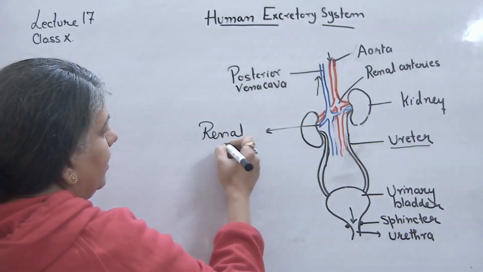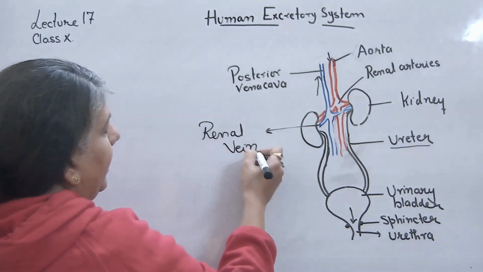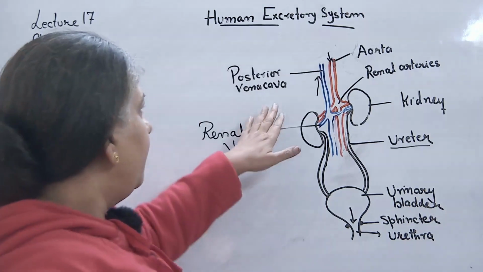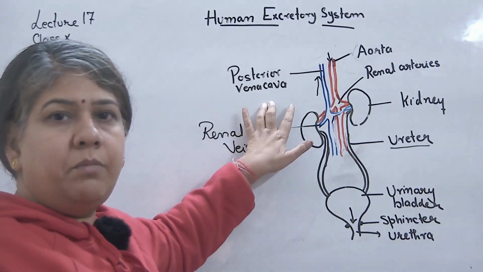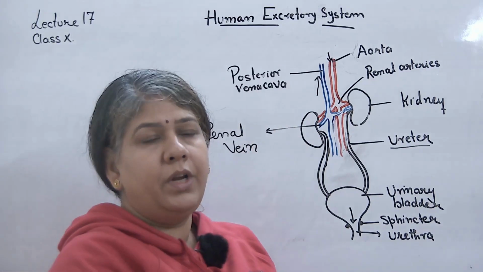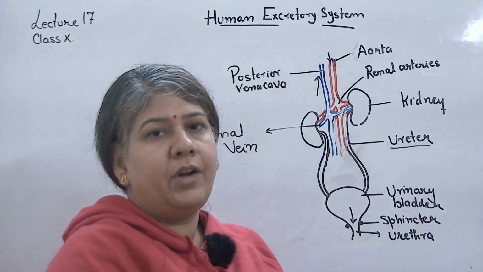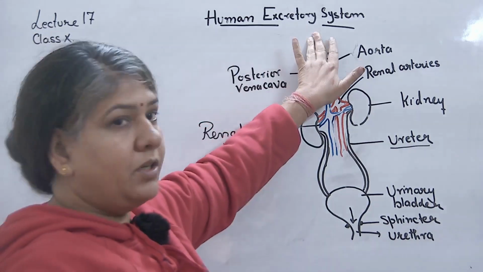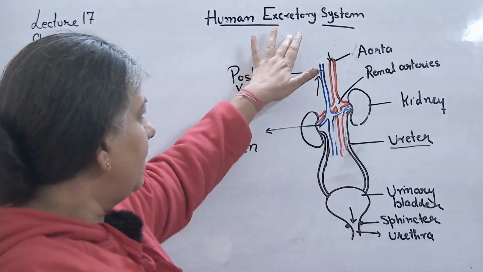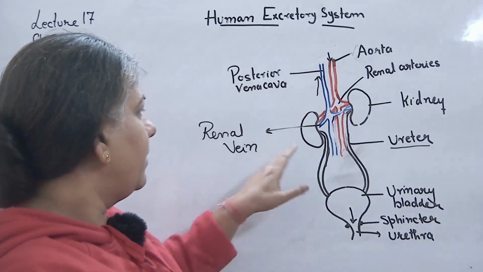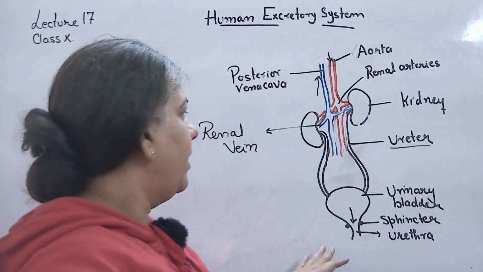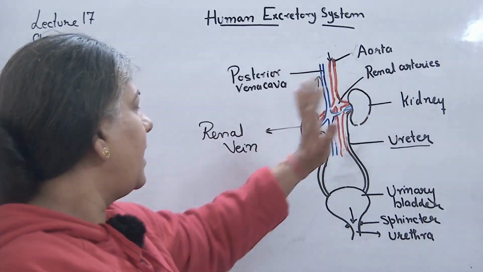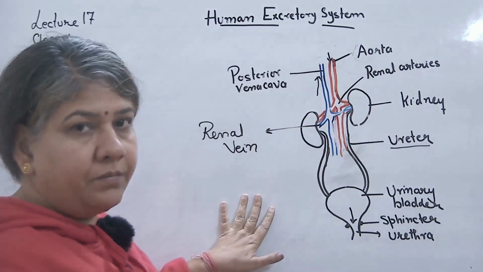The renal vein finally will join the posterior vena cava, which carries all the deoxygenated blood from the lower part of the body to the right atrium of the heart. So this is the complete excretory system of a human being, including all the organs, that is kidney, ureter, urinary bladder, urethra. You also mentioned the blood vessels, renal artery and renal vein.